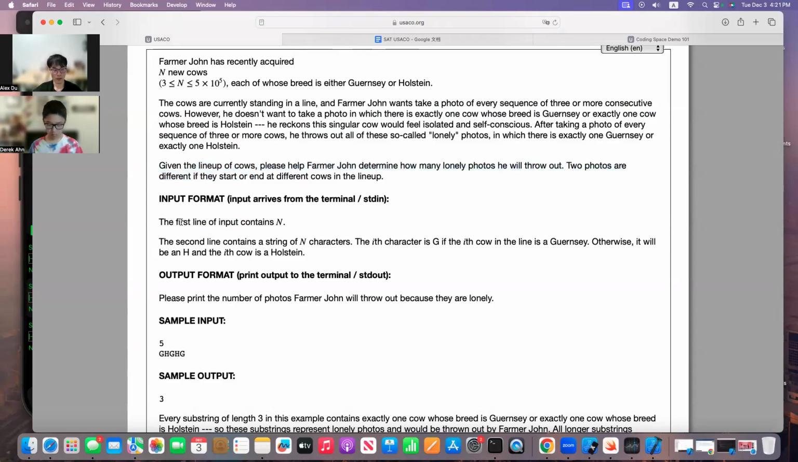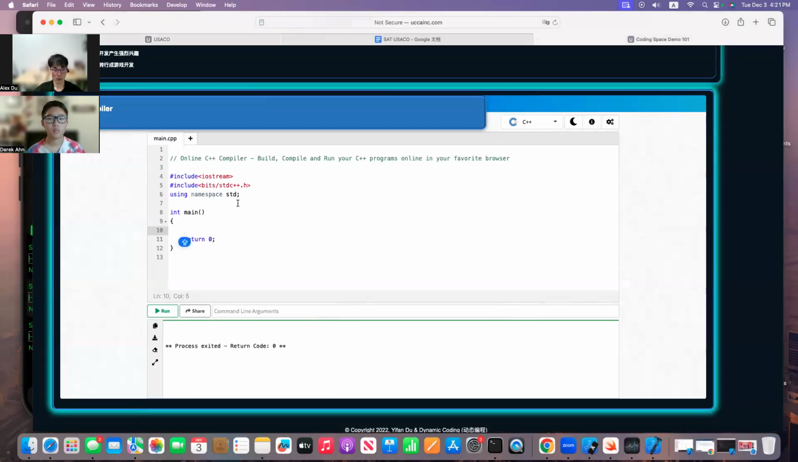There are two inputs here: one is the size of the data, and then the actual string. Now let's dive into the problem solving. First of all, very naively, I would declare a long n, and I'm going to cin n. We're going to cin a value, which is in here.